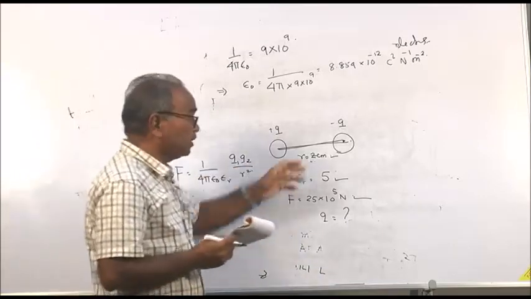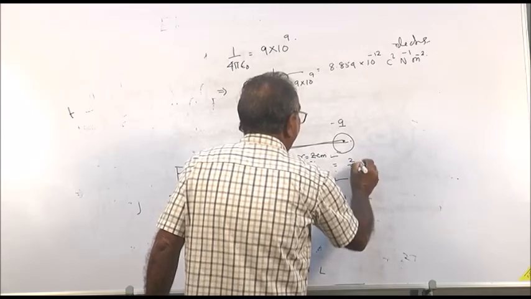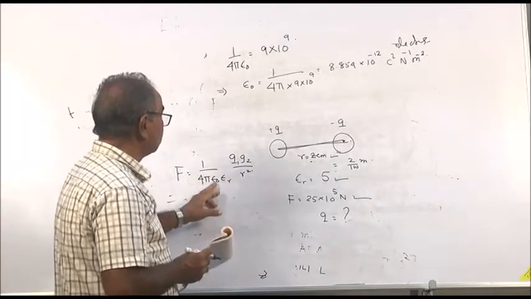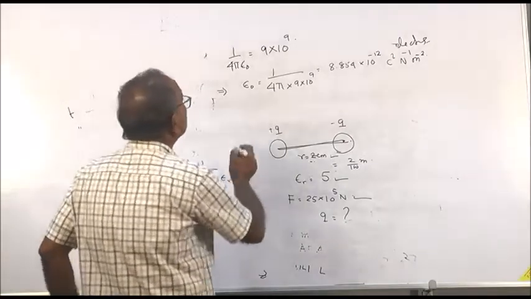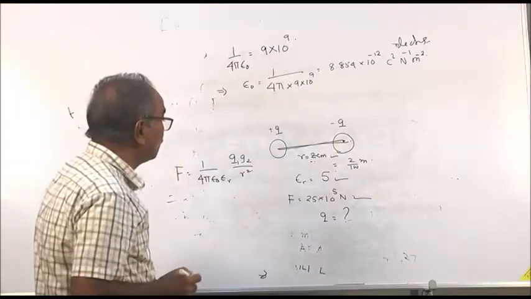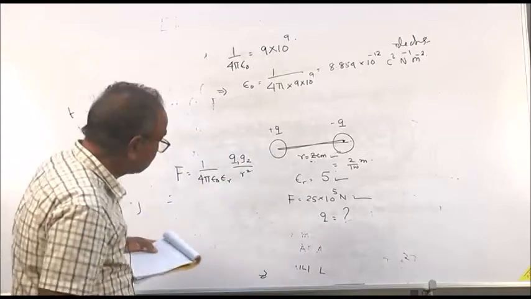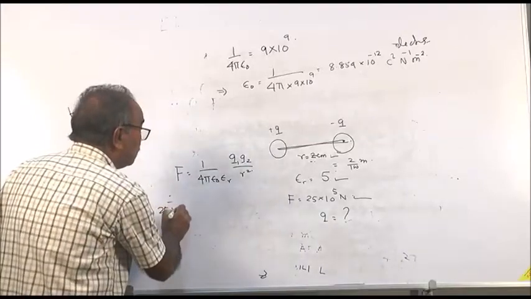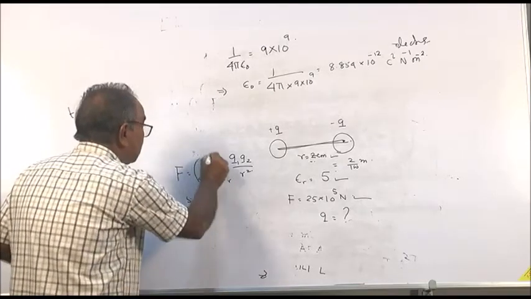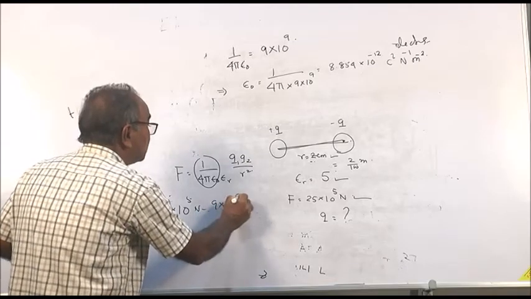This is in centimeter, you convert it to meter. This is 2 by 100 meter, and then epsilon r is known. 1 by 4 pi epsilon 0 is 9 into 10 to the power 9. So, force is 25 into 10 to the power 5 Newton, that is equal to 9 into 10 to the power 9.